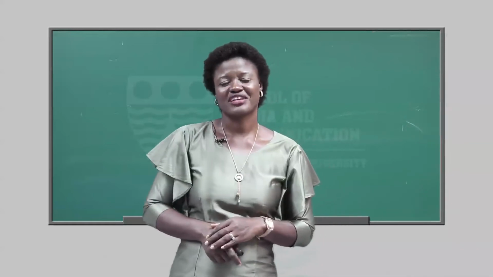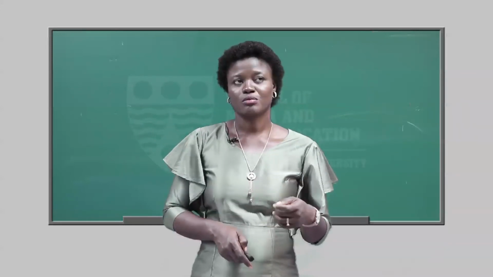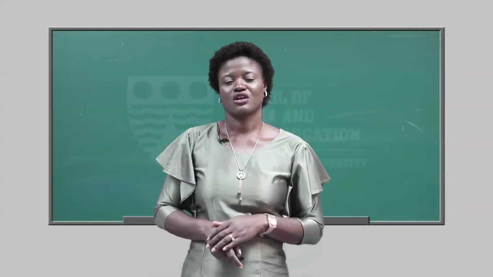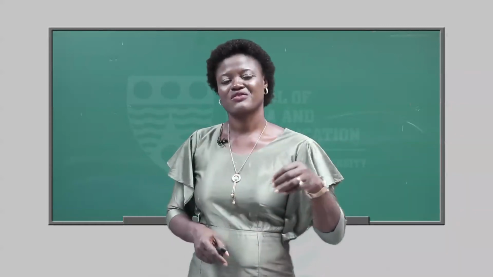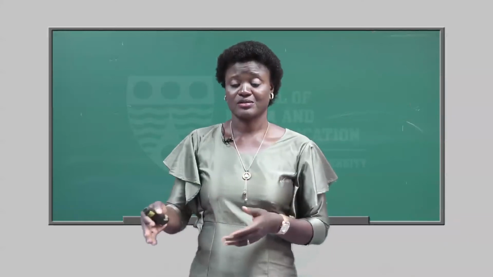Finally, we have what we regard as predeterminers, and they always come before other determiners. So we have multipliers. For example, you say double the salary was paid her. Okay, you have fractional expressions, you have intensifiers. All of these expressions are actually there to give you a bit of information about the nouns. They tell you something about it.